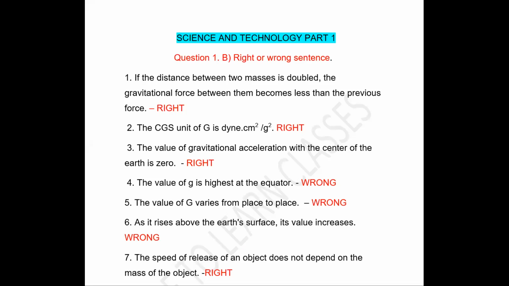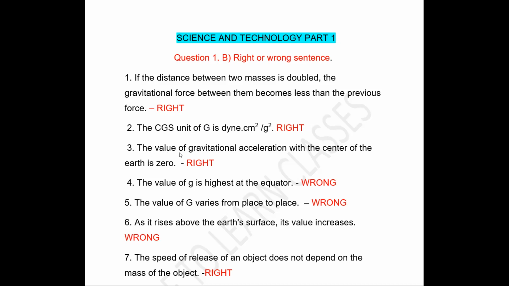First question is, if the distance between two masses is doubled, the gravitational force between them becomes less than the previous force. We know that F is equal to G m1 m2 upon r square. So if distance is doubled, then the force value will decrease. So the statement is right. Next question. CGS unit of G is g centimeters square per g square, where capital G is universal gravitational constant. The CGS unit is given here, that is right. So the given statement is right.